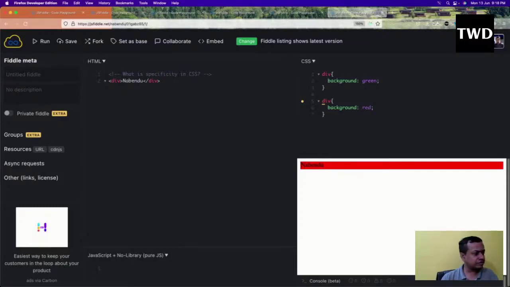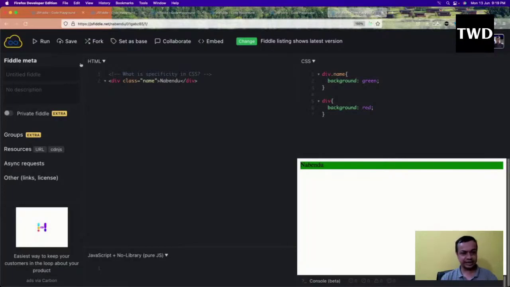Now what will happen if there is a class? I have a class equal to name. So I will have div.name here. Now the specificity of the class becomes higher than the normal div, so that one will be taken. The class name will be taken because its specificity has become more.